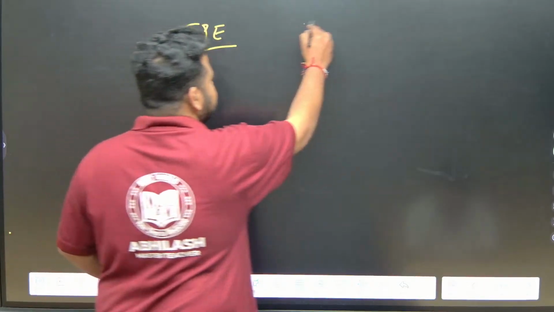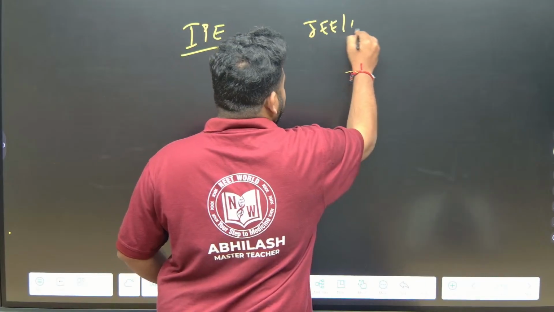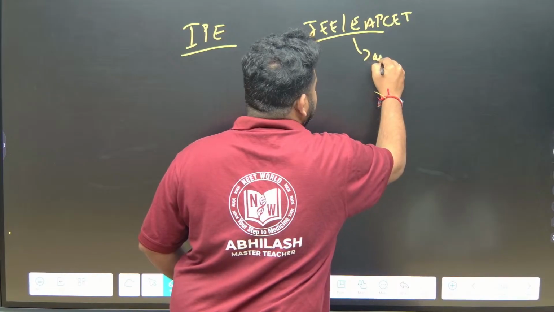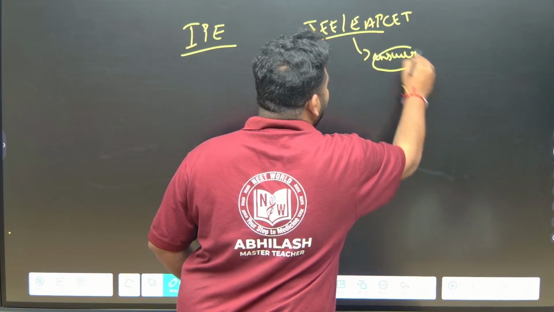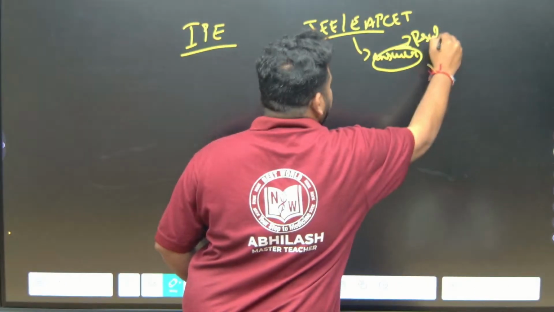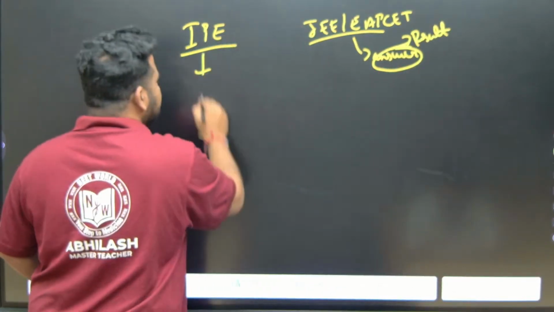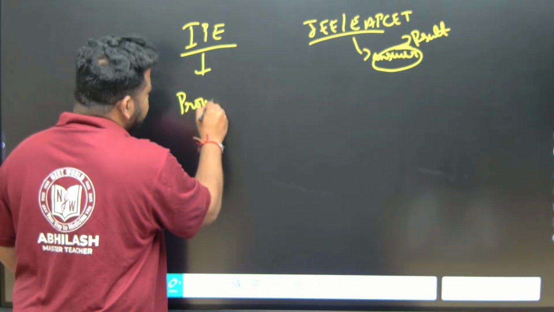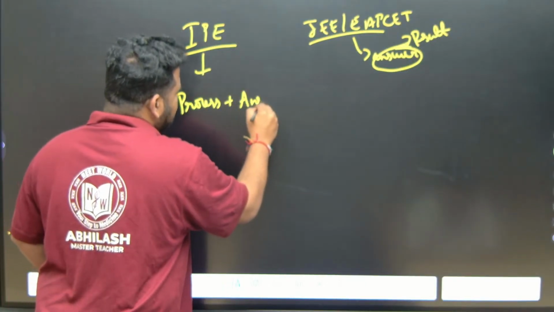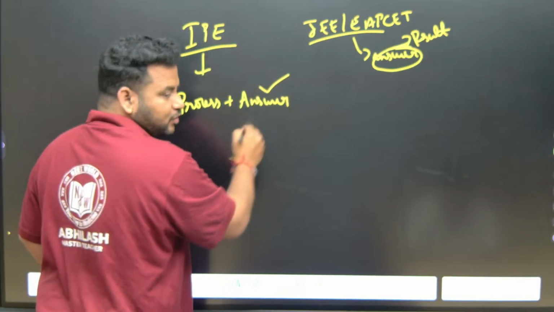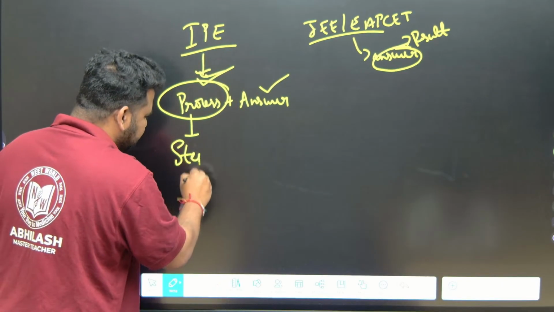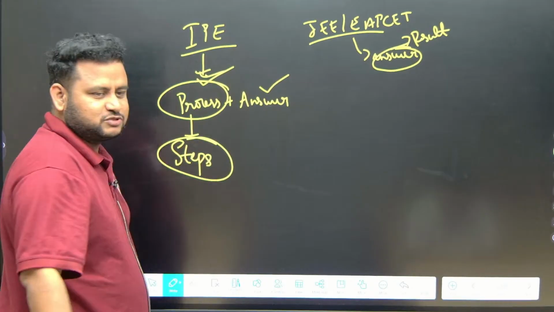When it comes to JEE or EAP set, all they care about is the answer, okay? That is, they focus on the outcome or they focus on the result, okay, or the answer. But here the focus is on the process of getting the answer plus the answer, okay? This is definitely highly important, but this is more important, process. That means what? The steps are highly important, especially for mathematics. The steps are very important.